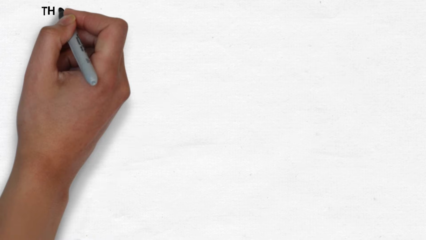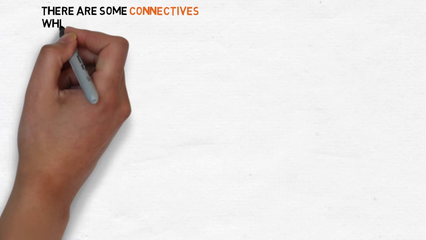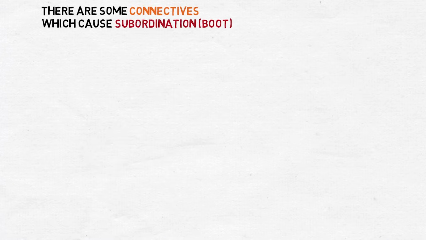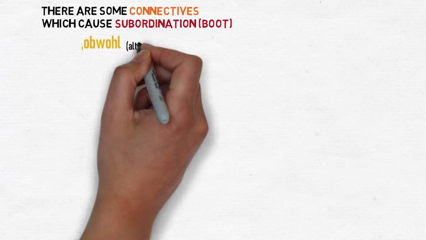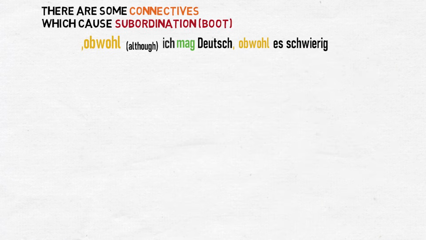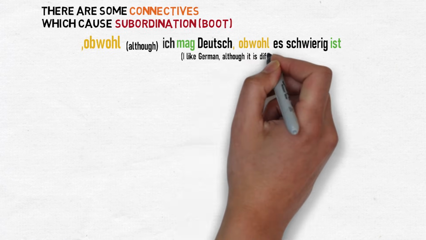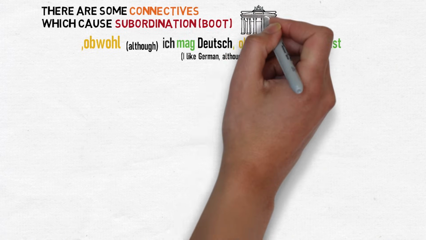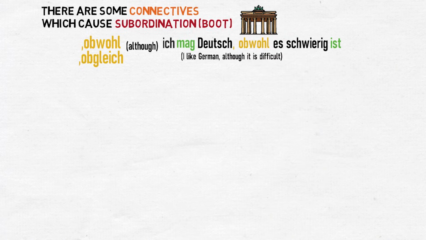There's a long list of subordinating conjunctions or boot words in German, but here are some of the most common ones. Obwohl, meaning although. For example, ich mag Deutsch, obwohl es schwierig ist. I like German, although it is difficult. Obgleich, which means even though, and is used in exactly the same way as obwohl above.